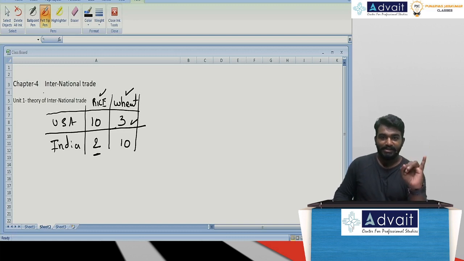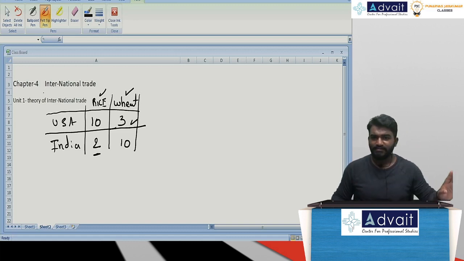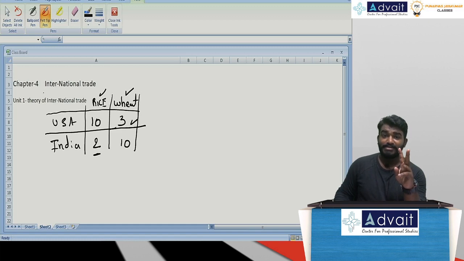Now, the first theory was the mercantile view. Only export is given more importance, import is never given importance. Absolute advantage theory is based on which type of product we have an advantage in terms of production, with labor as a factor of production. We will decide accordingly.